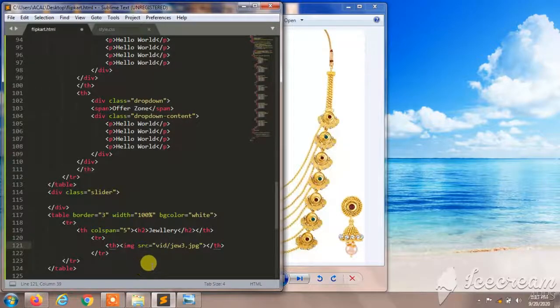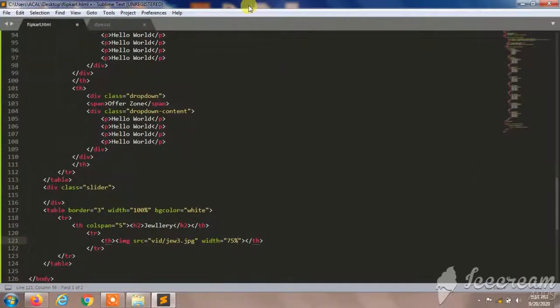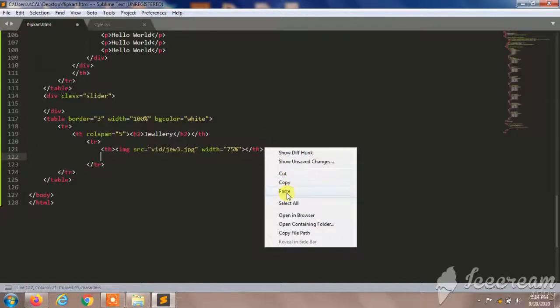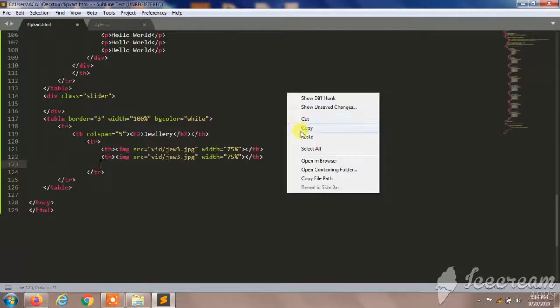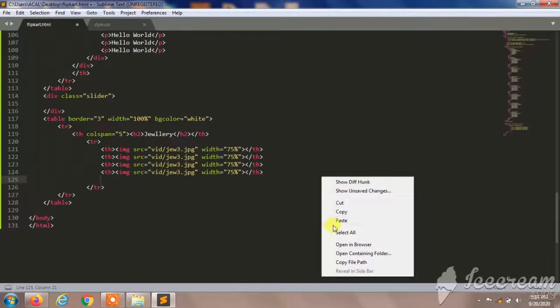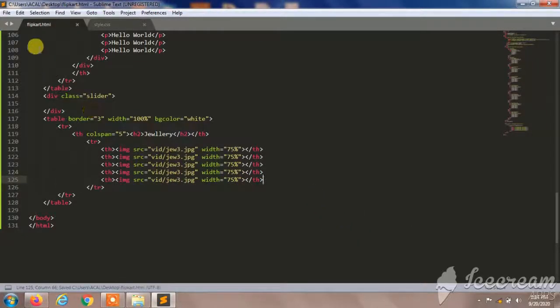So in the folder vid/, and I'm going to copy this and paste it for 3 times. And before that I'll give some more information. Give width as 75%, and at last I'm going to copy this and paste for 4 more times. So I'll copy, paste it. So I'll save this.